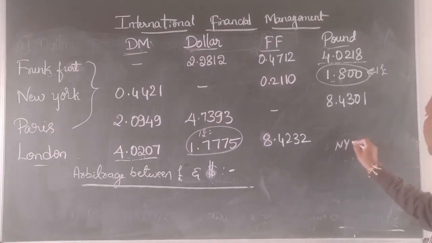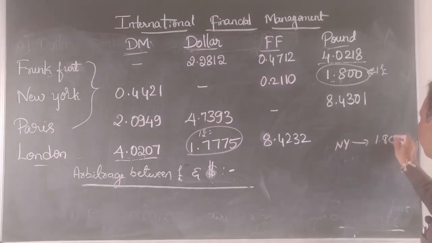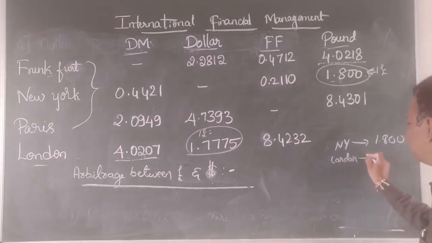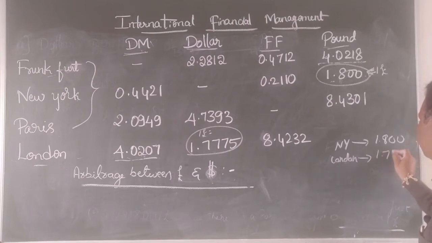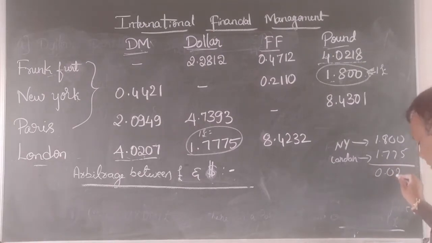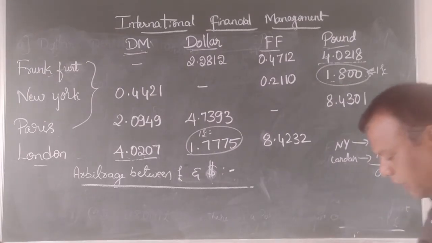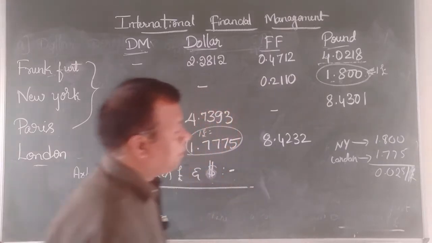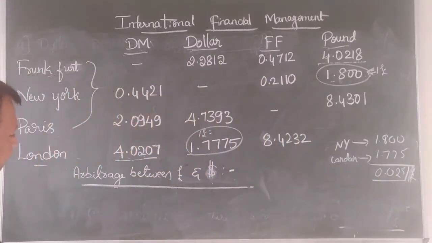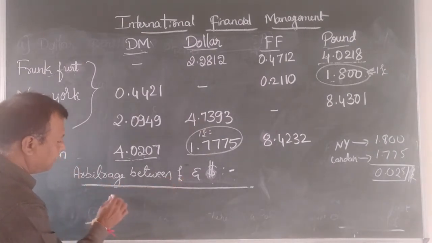Okay. So now, what happens here? In case of New York, it is 1.800. In case of London, it is 1.775. Okay, if you take the difference of these, what do you get? 0.025 per pound. When you transact 1 pound, we will be able to generate a profit of 0.025. That's what we can say: arbitrage between pound and dollar.